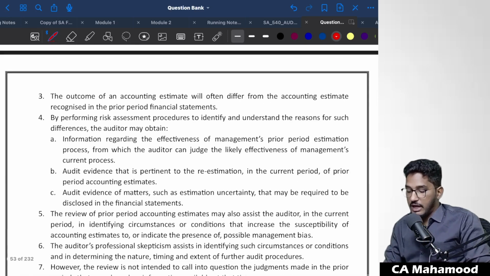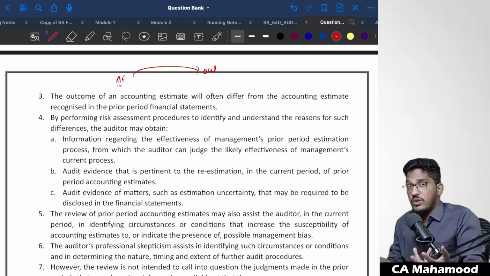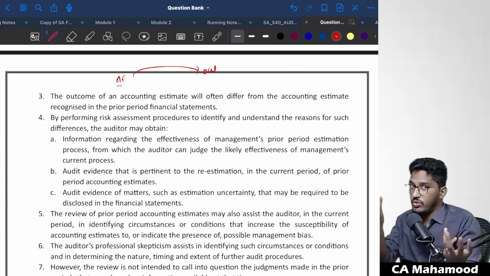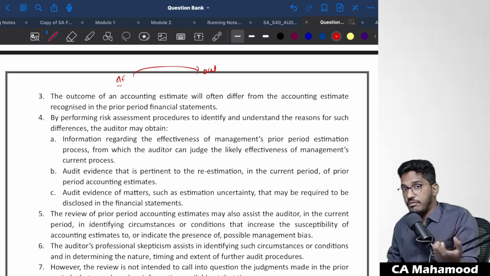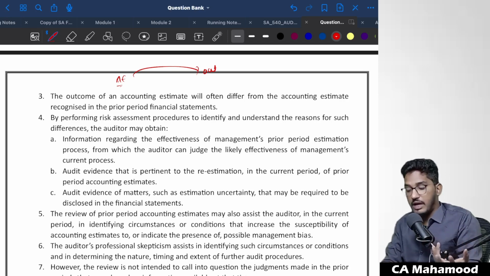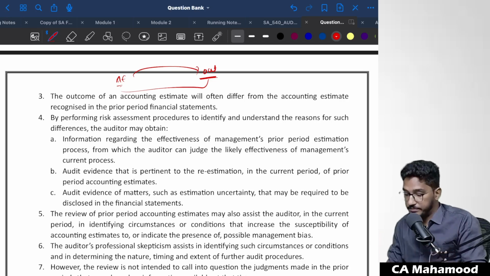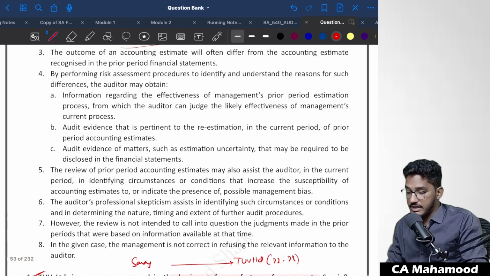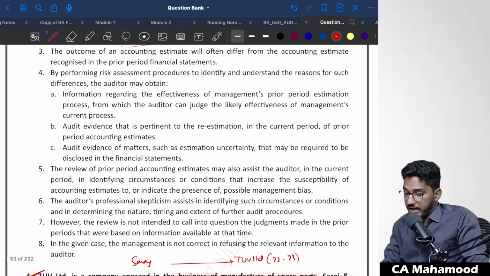Next one. The outcome of an accounting estimate will often differ from the accounting estimate recognized in the previous year. Obviously, whatever accounting estimate you created last year, whatever the outcome is, there will always be a difference. That is not actually a misstatement, since we didn't know last year, and as per the information available, that's why we created a provision. It is quite common that the actual outcome could be different from the accounting estimate. It is quite common, by performing risk assessment procedures to identify and understand the reasons for such differences.